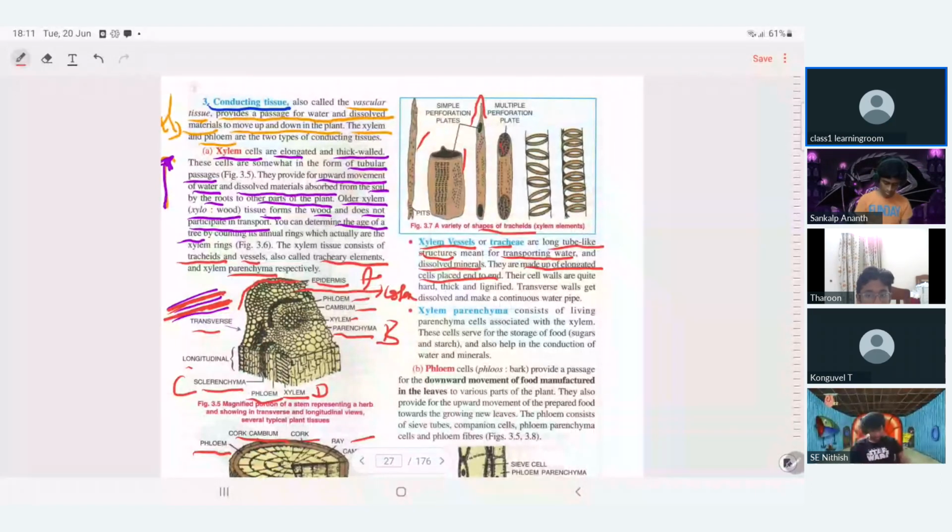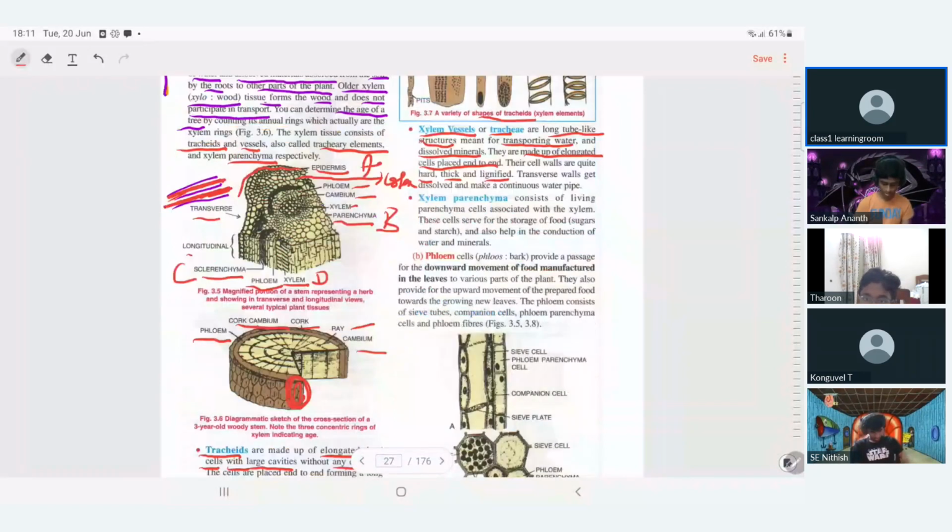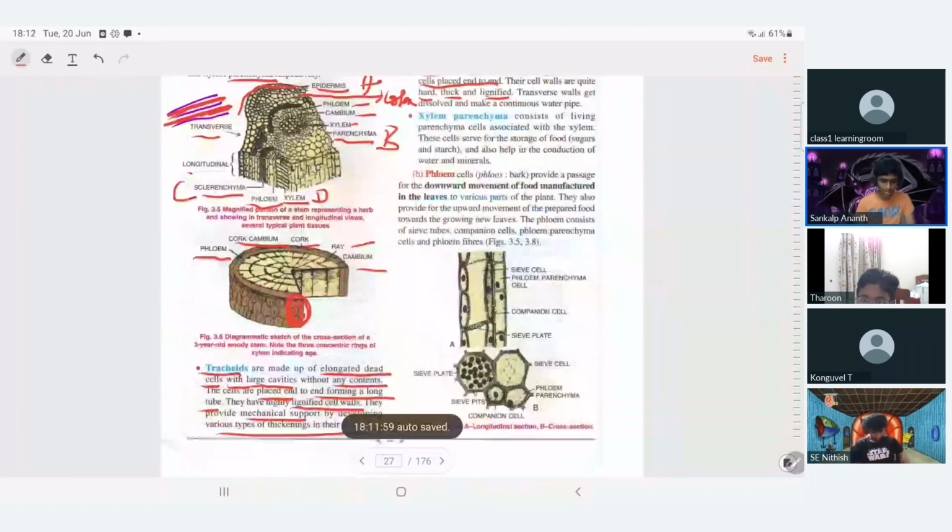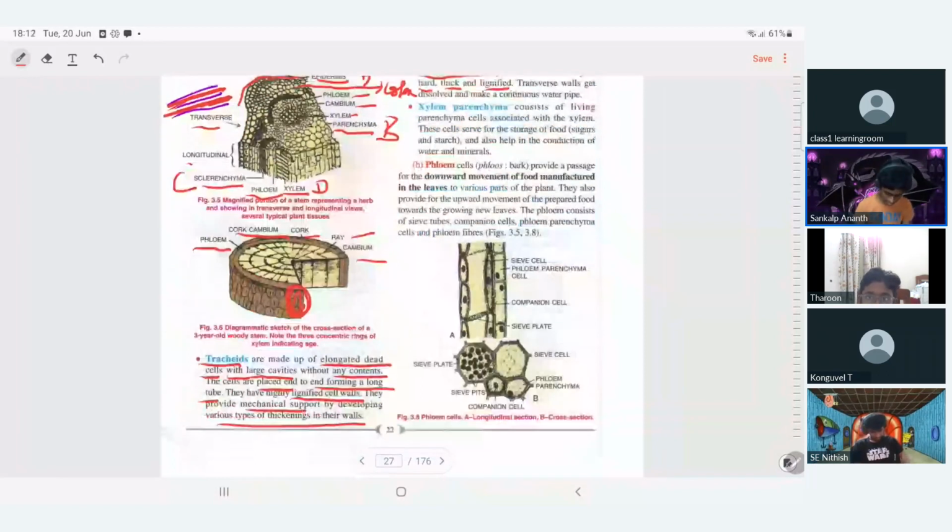And again, hard, Sir, thick, once can you go to lignified the cell wall. tracheids, sir? Once can you go to the tracheids? Yes. You once go, yeah, once stay there. Can you go to the tracheid? Yeah, once stay there, sir. Stay there. Almost the same type of functions only.